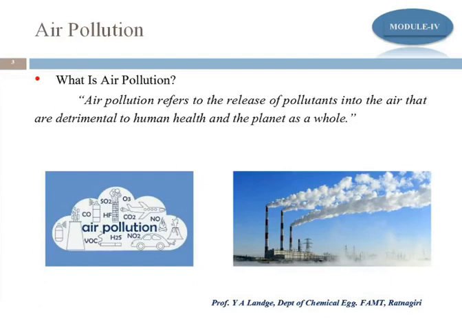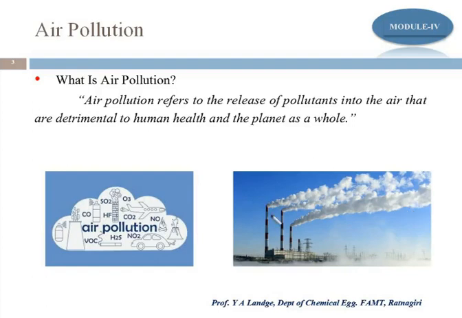This is one of the pictures that you see, the industry where coal or fuel is continuously being burned and the process is going on. Because of that, you see here, fumes are released from these chimneys. These are the three chimneys, and continuously it is released. Now you see here, the concentration of the pollutants is very high, and as it moves, there is a chance of dispersion. But if it is not excessive, then it can be easily dispersed.